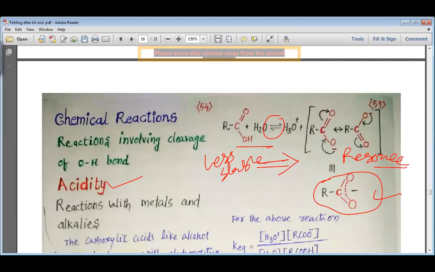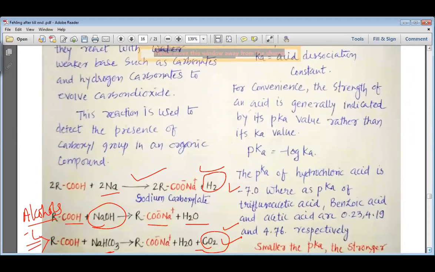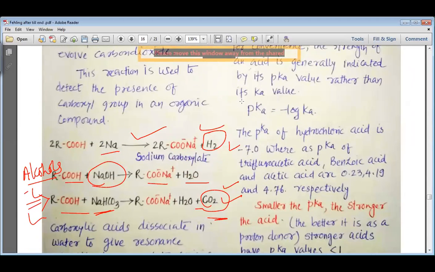And we can say that carboxylic acids are acids. Now their acidity can be determined by determining the value of pKa. The higher the value of pKa, the less acidic the substance is.